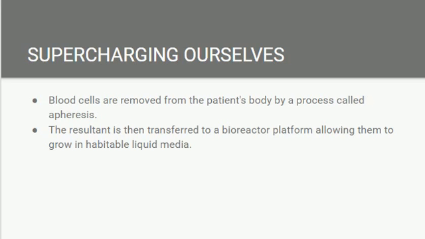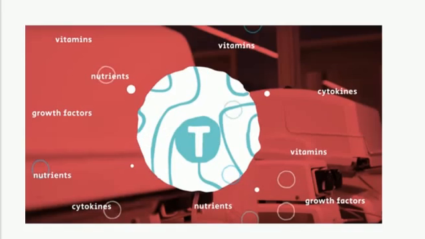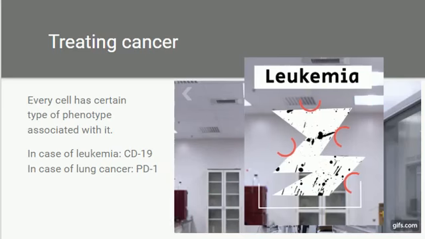So the approach is to remove the immune cells from the human body by a process called apheresis. Then transfer these immune cells to a bioreactor platform where they are provided a habitable liquid medium which contains various nutrients, vitamins, cytokines and other growth factors. By this process the immune cells will become supercharged and then are reinserted into the human body. Now every cancer cell has a phenotype associated with it, so we will modify the immune cells so that they fit these phenotypes and kill the cancer cells.